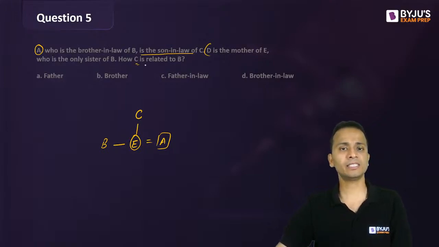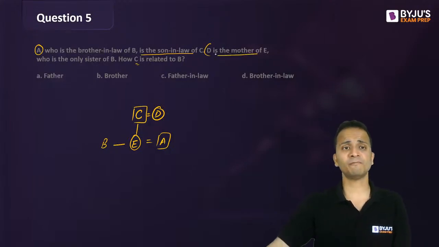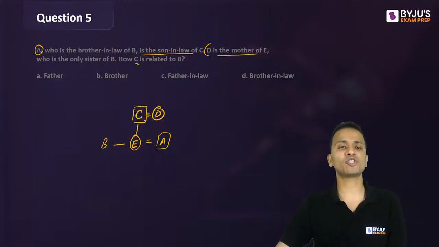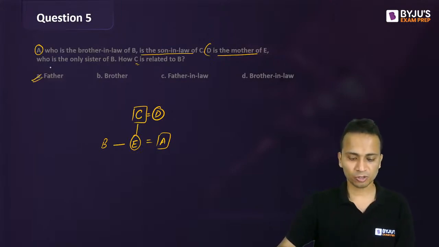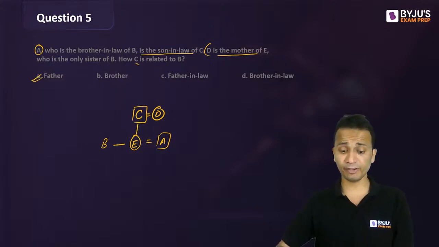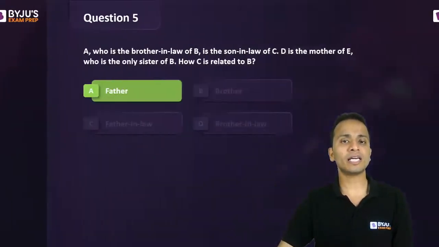Okay. D is the mother of E. So if D is the mother of E, C will be the father of E. Now I missed this statement, so we found out who E's parents are. C is the father, D is the mother. So how is C related to B? C will be the father of B. So the correct answer will be option A, which all of you have given correctly. Nice, great.